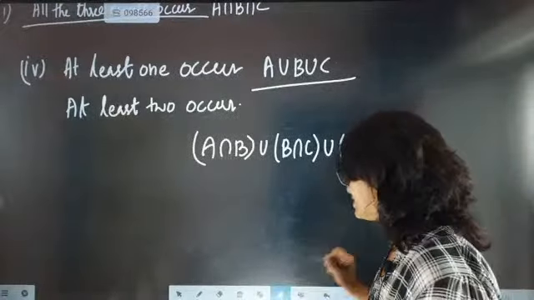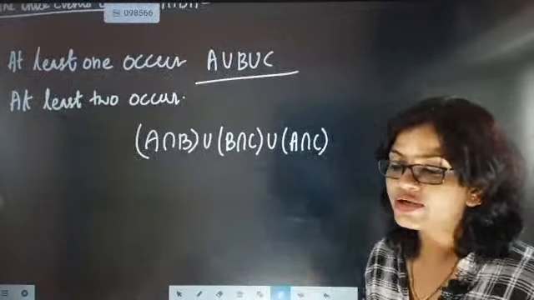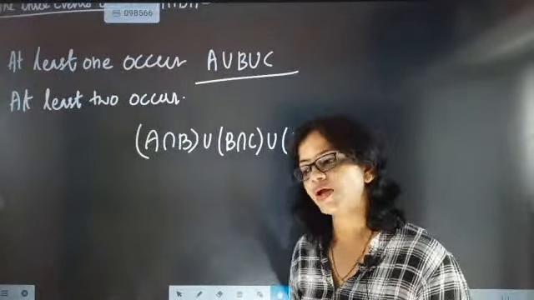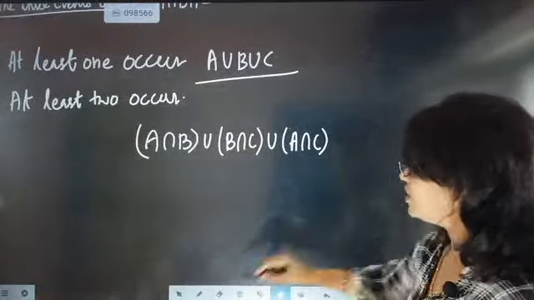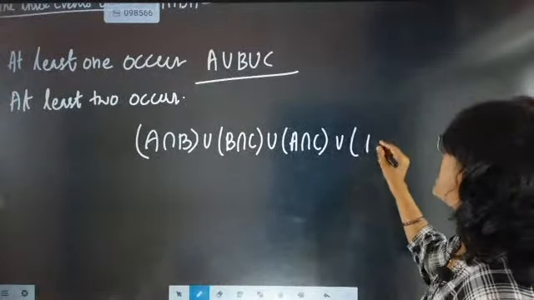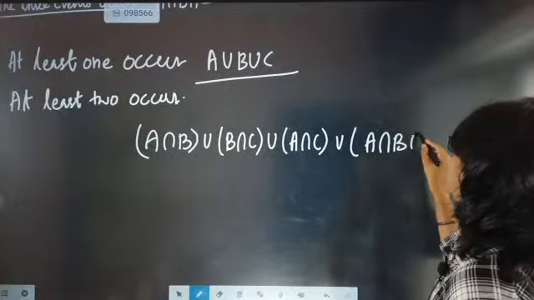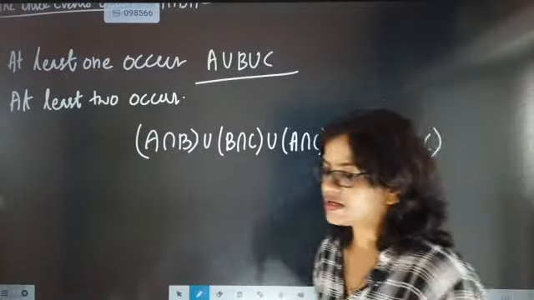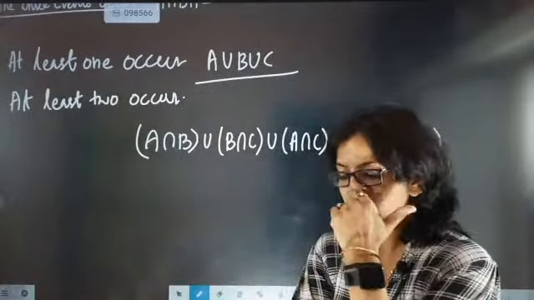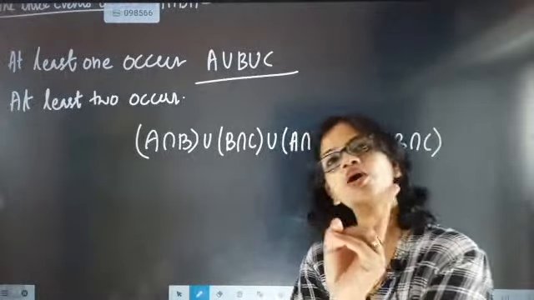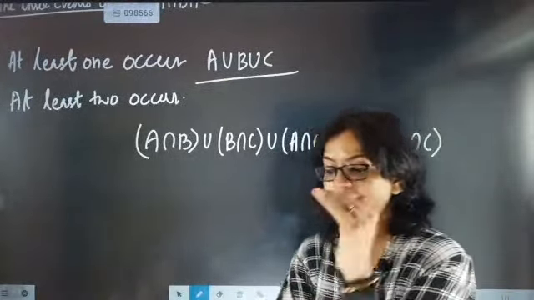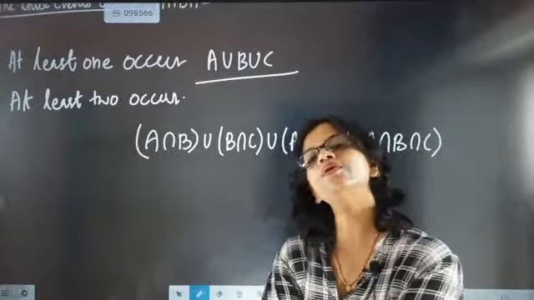If at least two can occur, then more than two can also occur. So here union, we go for union A intersection B intersection C. So we have seen one thing, that at least two occur means two and more than two.